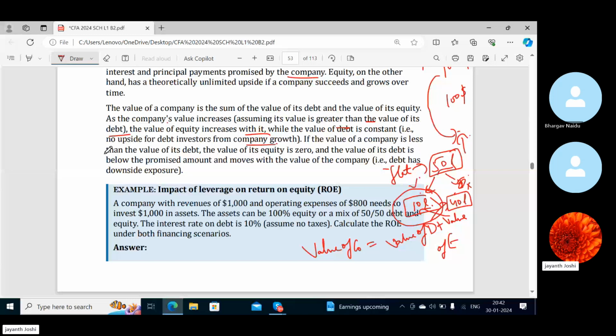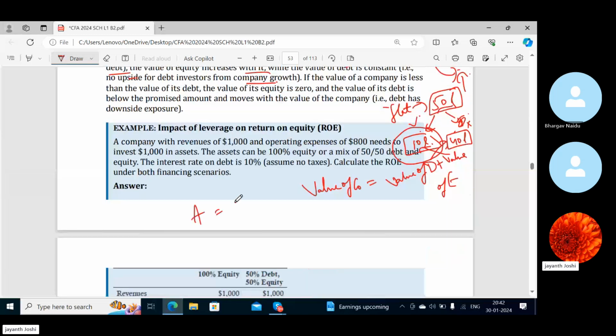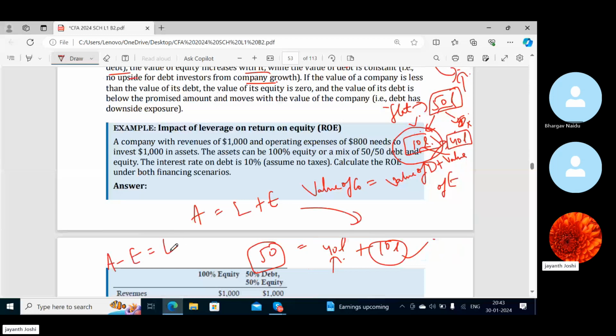If the value of the company is less than the value of its debt, the value of equity is zero. That means you understand asset is equal to liability plus equity. So 50 lakhs is equal to 40 lakhs plus the difference of 10 lakhs here, correct? So your asset is more than your liability by how much? Your equity, right? Because asset minus equity is also liability. But if the value of the company is less than the value of debt, if the asset is 40 lakhs and the liability is 40 lakhs, the equity has to be zero. Correct or wrong? Yes, tell me yes or no.